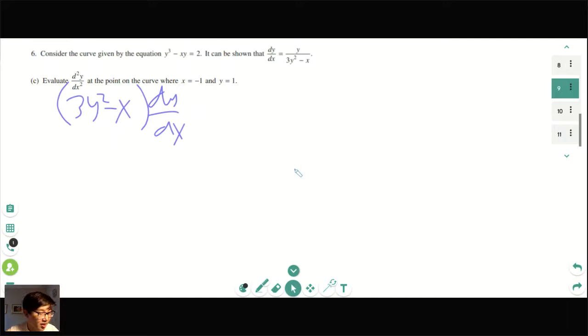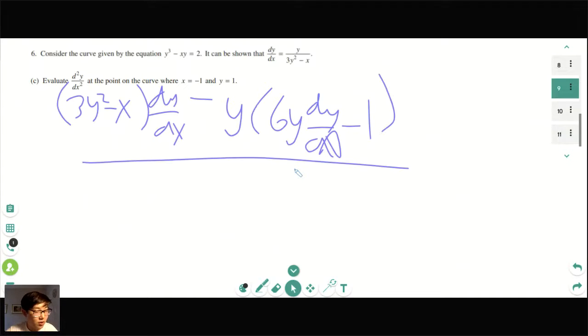Minus y times 6y dy/dx minus 1, all over (3y squared minus x) squared. Also make sure you know your classic quotient rule and product rule. As you can see here, I'm doing f prime times g minus g prime times f, all over g squared. That's how I remembered it. So you do quotient rule with implicit differentiation.